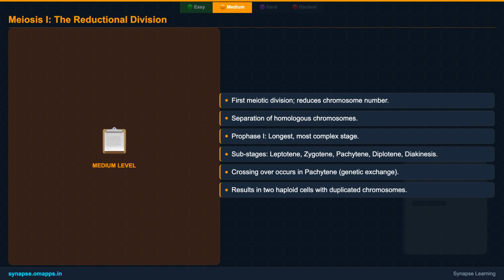First, we have meiosis I, often called the reductional division. This is where homologous chromosomes, those pairs of chromosomes you inherit one from each parent, separate. This division is critical because it reduces the chromosome number from diploid to haploid. It's also where the magic of genetic exchange, known as crossing over, happens, ensuring each resulting cell is truly unique. This entire process is tightly regulated, with specific phases ensuring everything happens in the correct order.